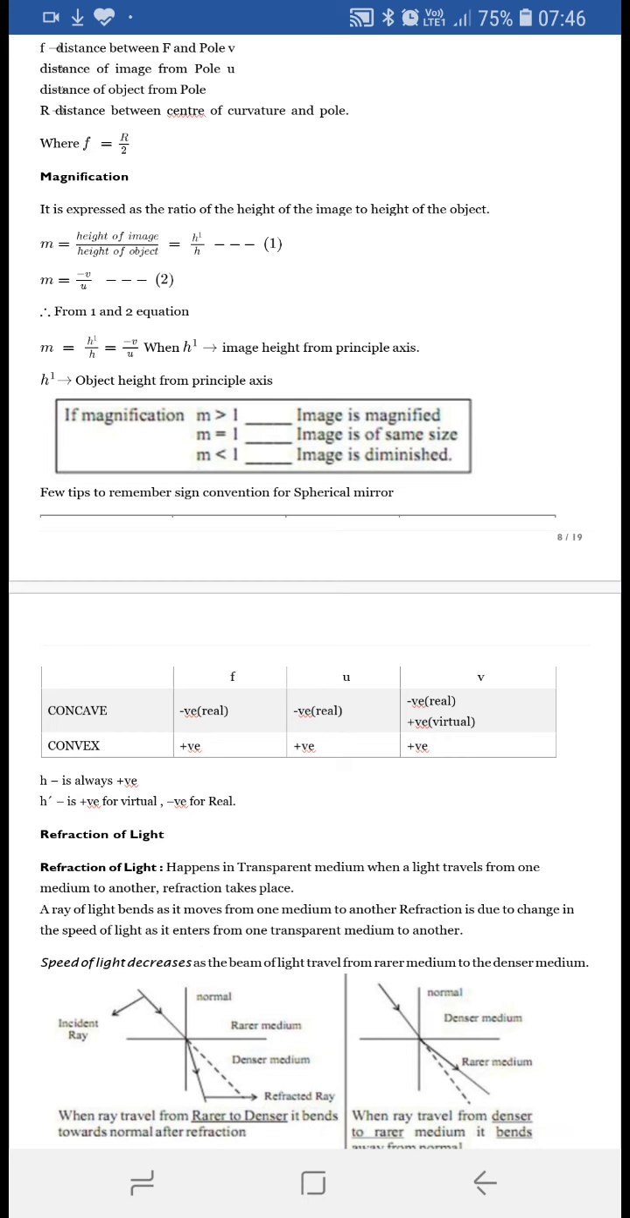So here we have completed the reflection of light. I hope you have understood all the concepts in this revision video.